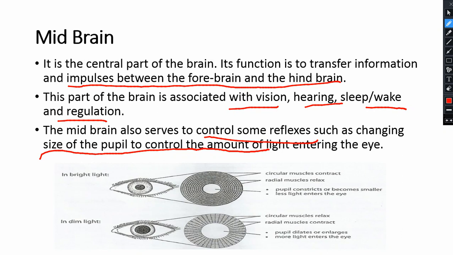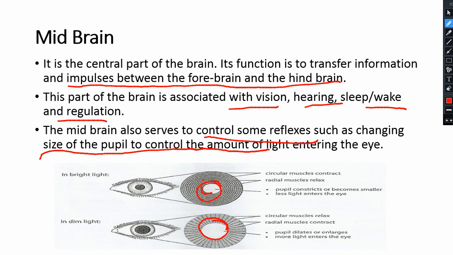The same is the case with the pupil of the eye. The pupil of the eye changes size with the amount of light. When there is enough light, the size of the pupil is small, but when there is dim or low light, the size of the pupil increases.